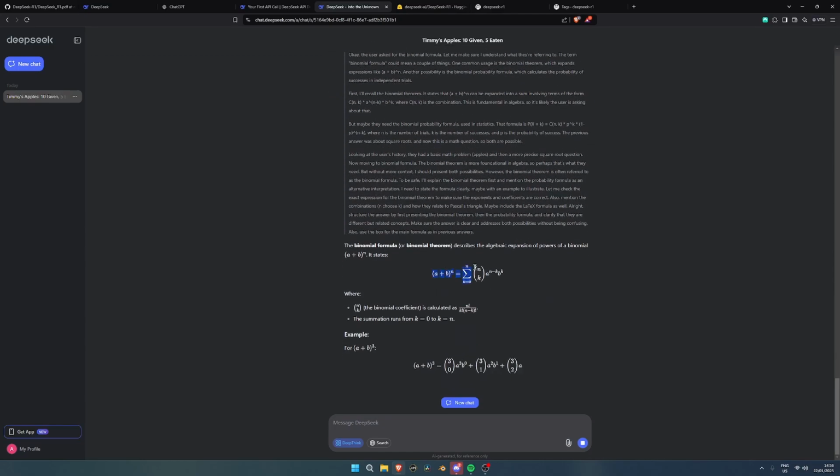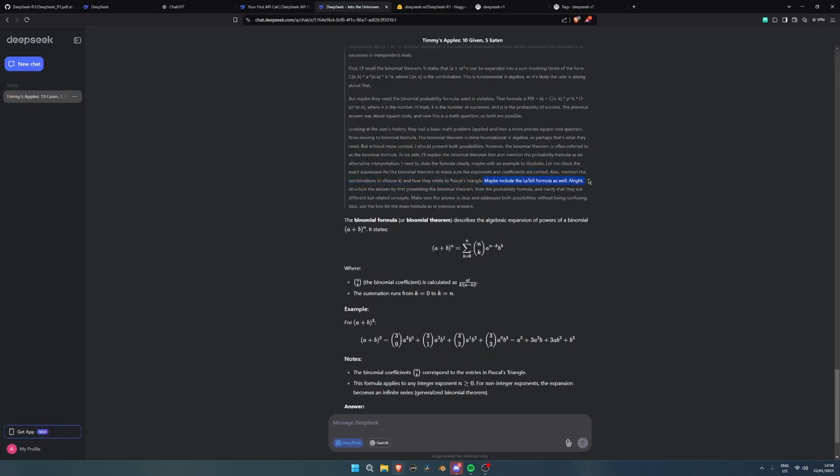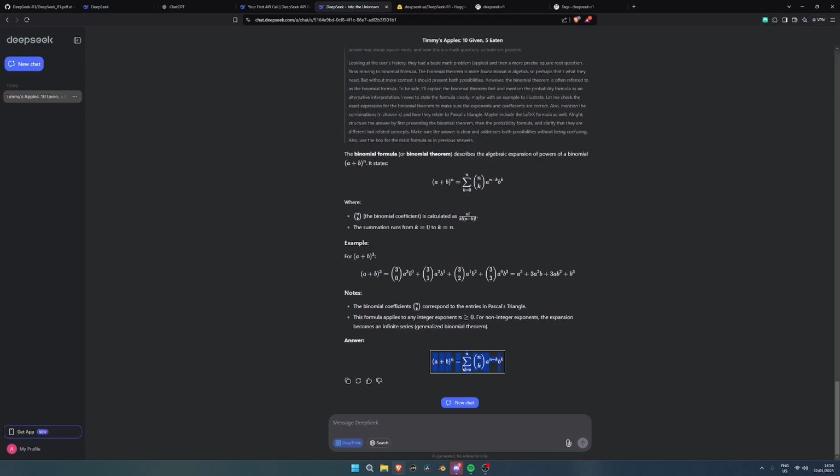Wow. The binomial coefficients n choose k correspond to the entries in Pascal's triangle. The formula is applied to any integer. Whoa. Maybe include the LaTeX formula as well. All right, structure the answer by... Okay. Wow, look at that. That's very cool. I like that. Let's let it search the web now.